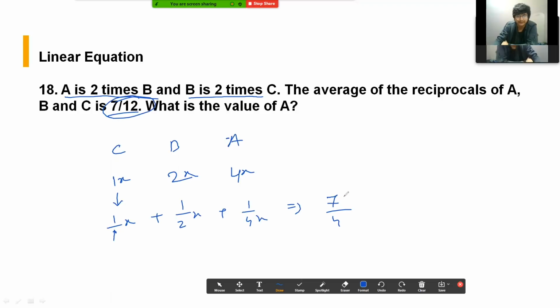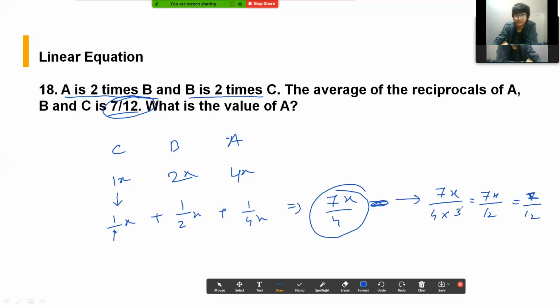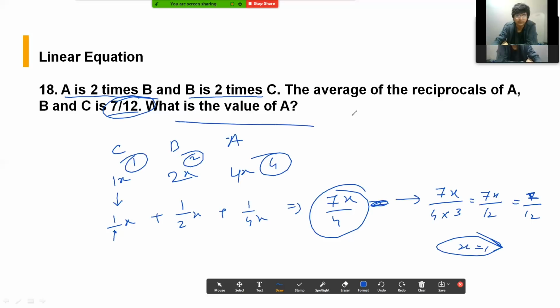So 7x by 4 is the sum of the reciprocals. If you take the average, it will be 7x by 4 into 3, that is 7x by 12, and this is given to you as 7 by 12 itself. So that simply means x is equal to 1. Your numbers will be A is 4, B is 2, and C is 1. So what is the value of A? The answer is 4.